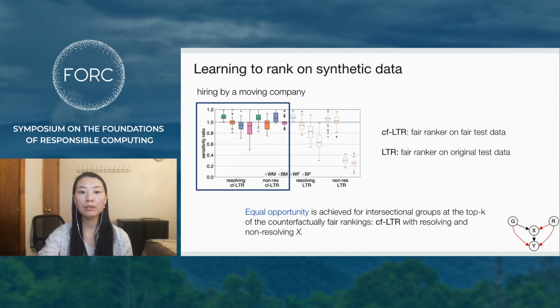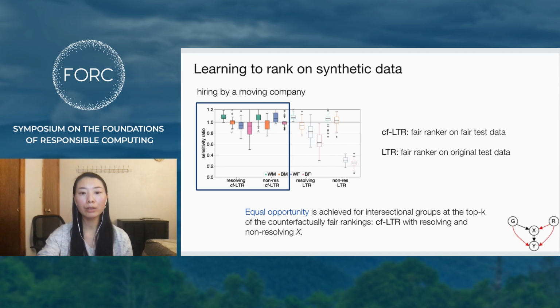The performance of the fair rankers, the CF-LTR variants in the left two columns, is comparable to the original ranking model in terms of sensitivity, with the medians of all boxes close to the sensitivity ratio of 1. The resolving variants, the resolving columns in the plot, show lower sensitivity for women, likely because women are selected at lower rates since X is treated as resolving for gender.